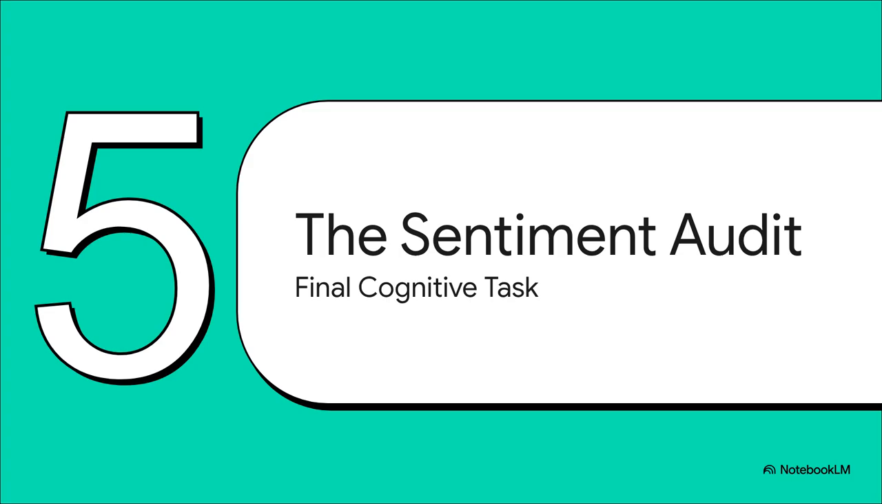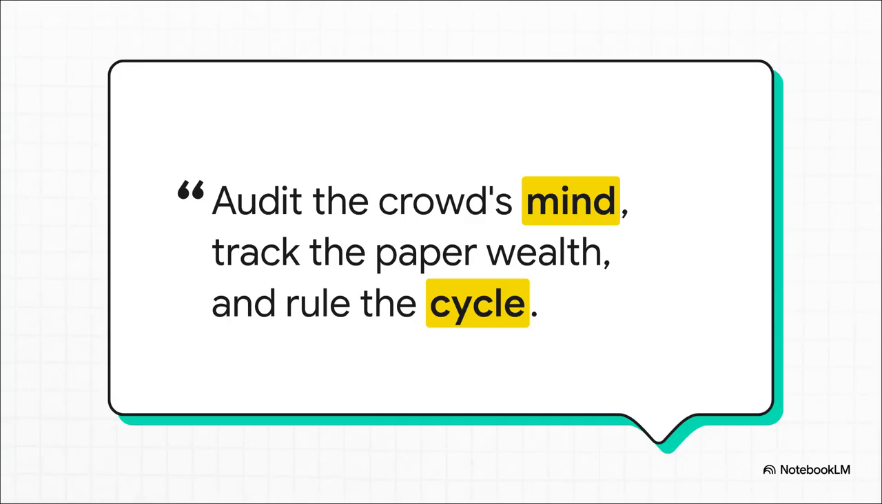And finally, Section 5, the sentiment audit, your final cognitive task. I want you to internalize this directive right now. Open your advanced on-chain data suites today, whether that's Glassnode, look into Bitcoin, whatever platform you use. Pull up the net unrealized profit/loss indicator. Stop trading the noise, audit the crowd's mind, track the paper wealth, and rule the cycle.